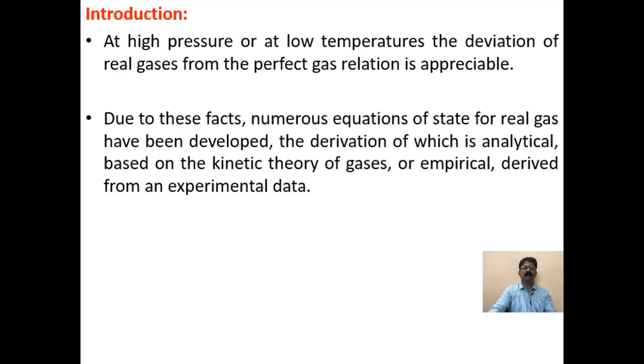Due to this reason, many equations have been developed for real gases, the derivations of which may be analytical based on the kinetic theory of gases, or some equations of state may be empirical relations derived from experimental data. So, why have these equations of state been derived? That is to overcome the deviation from the property values of the real gases at high pressure and at low temperature.